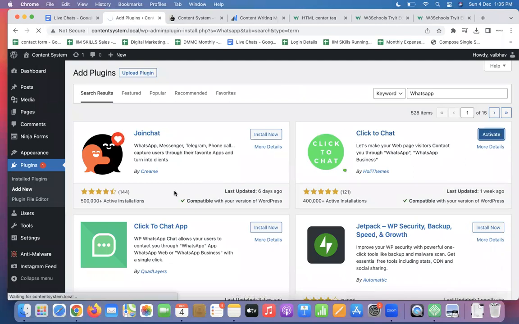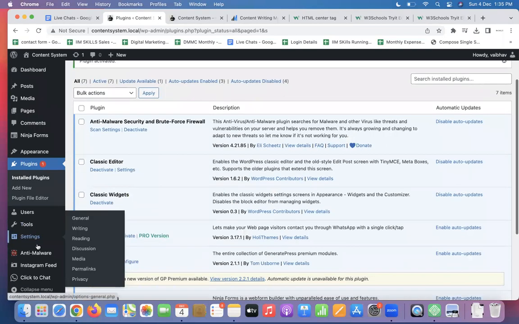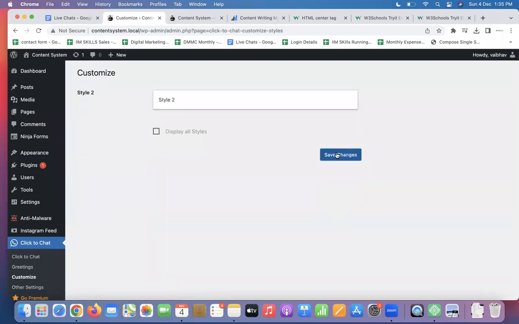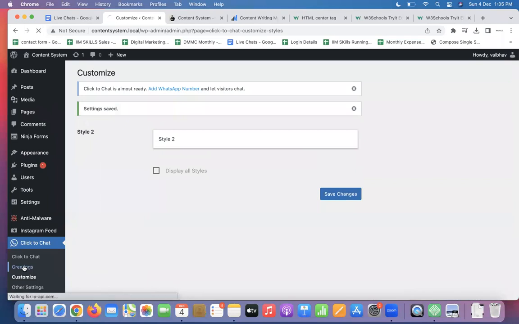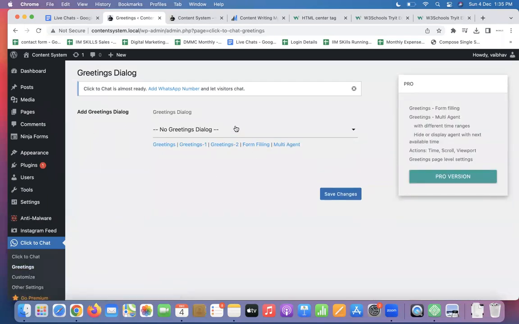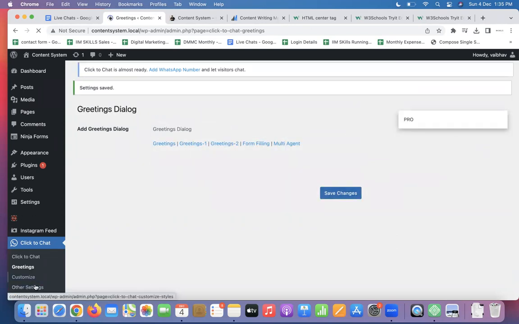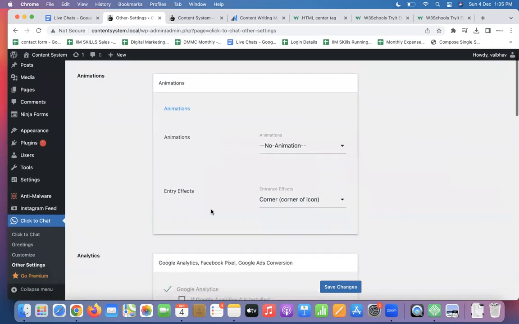If I have my WhatsApp also activated, the website will look very good, click to chat. Here you have to customize. Other settings.